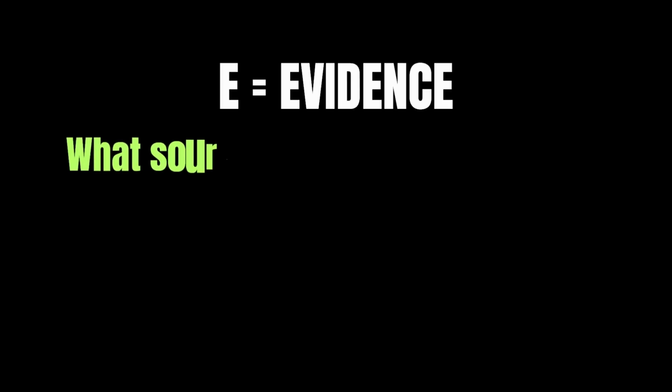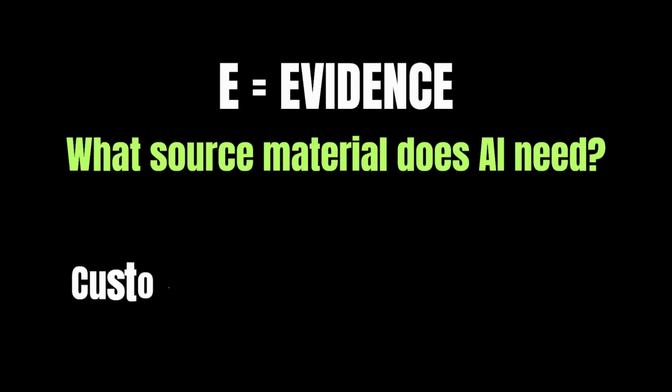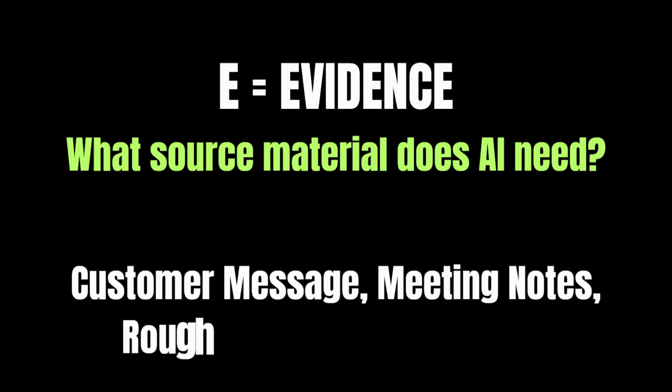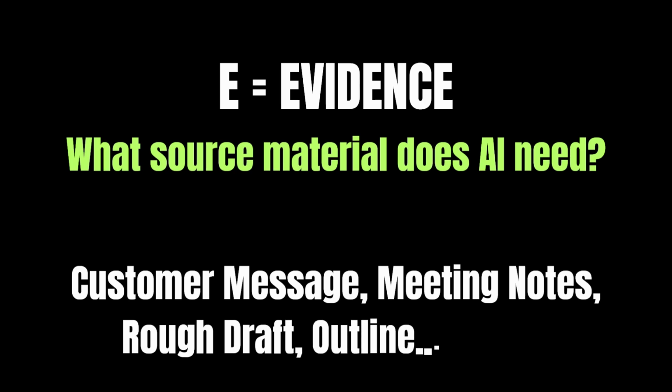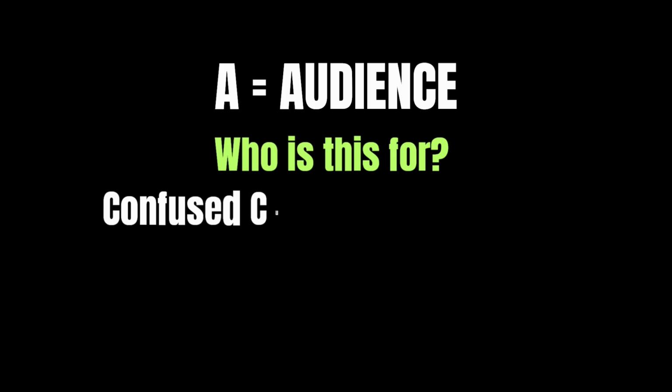E stands for evidence. Which source material does the AI need? Depending on your end goals, that may be a customer message, meeting notes, rough draft, an outline, screenshot text, policy, recipe, or an uploaded file. A stands for audience. Who is this ultimately for?